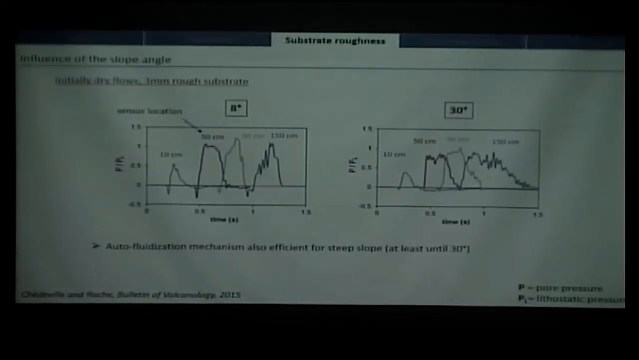I did another set of experiments to investigate the influence of the slope angle. Here are just the results for the pore pressure, to show that even at 30 degrees, so a very steep slope, we still have high pore pressure created for initially dry flow. So we have the same mechanism that is still effective at a steep slope angle.